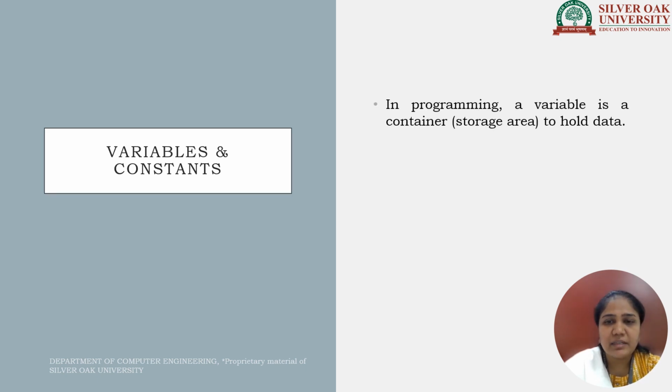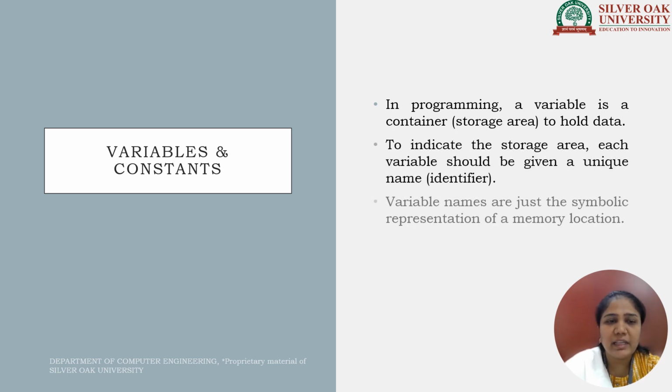The next concept is regarding variables and constants. Now what is a variable? A variable is nothing but a container. To store the data, to hold the data, what do we need? We need one variable. So a variable provides the facility to hold the data. It indicates the storage area. Each variable should be given a unique name. In the C programming language, within a single program, I cannot use multiple variables of the same name. I must provide a unique name to each and every variable. Variables are just the symbolic representation of the memory location.